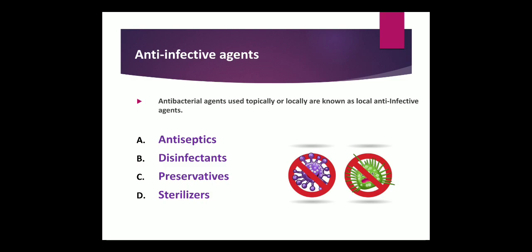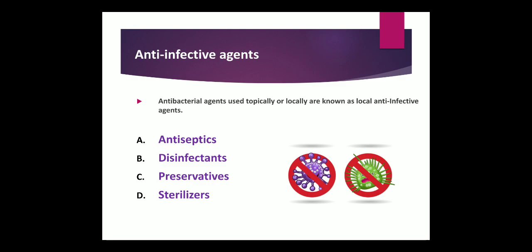Next we are going to discuss anti-infective agents, and particularly local anti-infective agents. The antibacterial agents used topically or locally are known as local anti-infective agents.